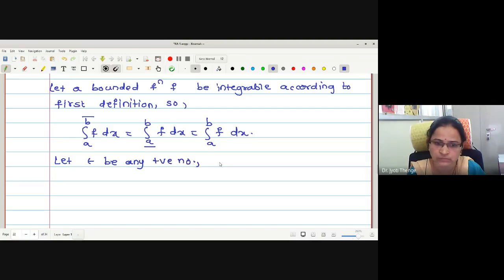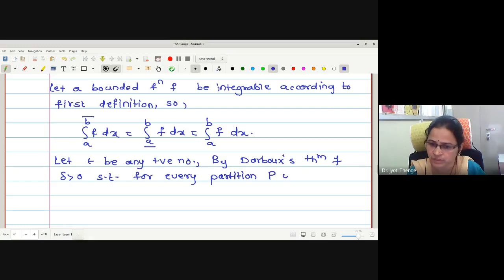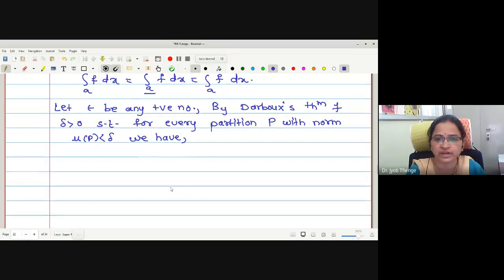By the Darboux theorem, there exists delta greater than 0 such that for every partition P with norm of P less than delta we have, does anyone remember the Darboux statement?